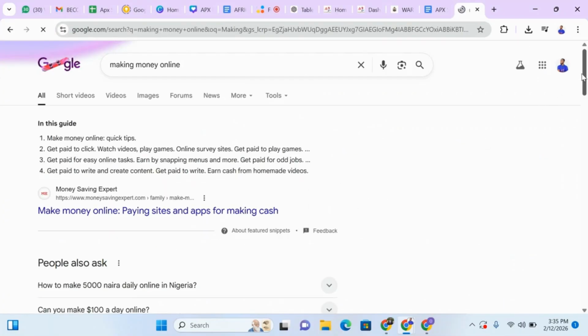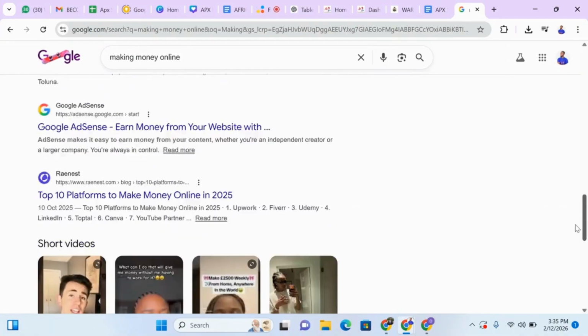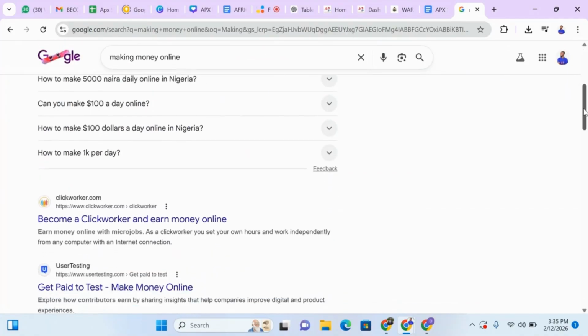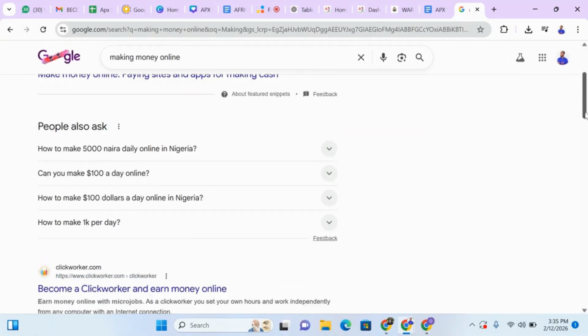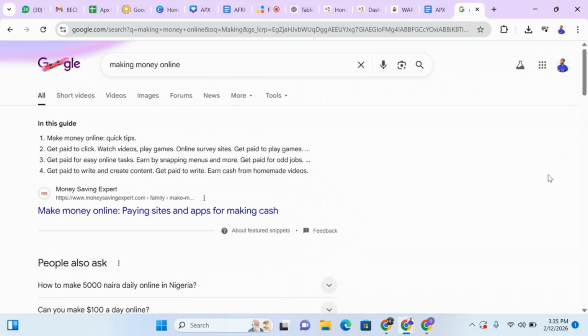So when we talk about a website, I'm sure you can see all these things that you are seeing here. This is what we call the internet. Please understand this particular thing. This is what we call the internet. A website is a combination of domain name inside the internet. So let me explain it for better understanding.